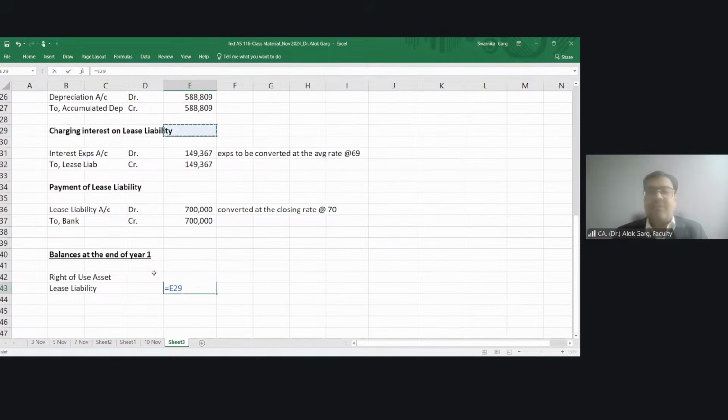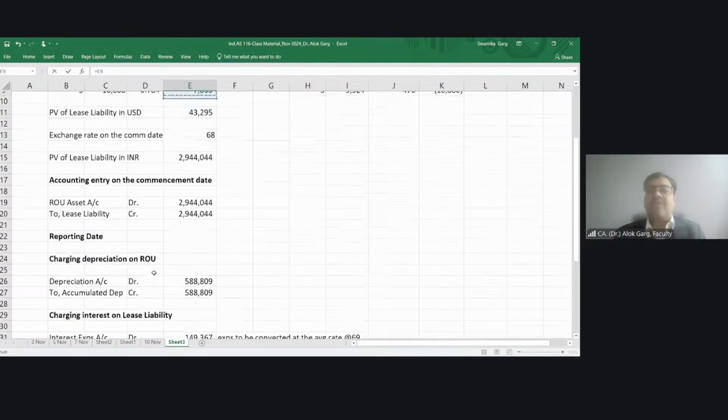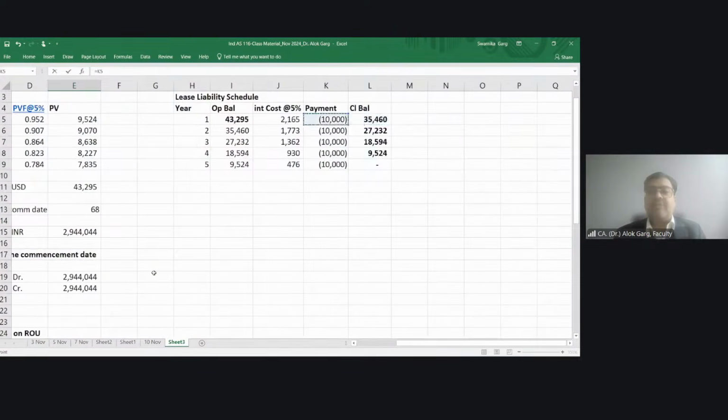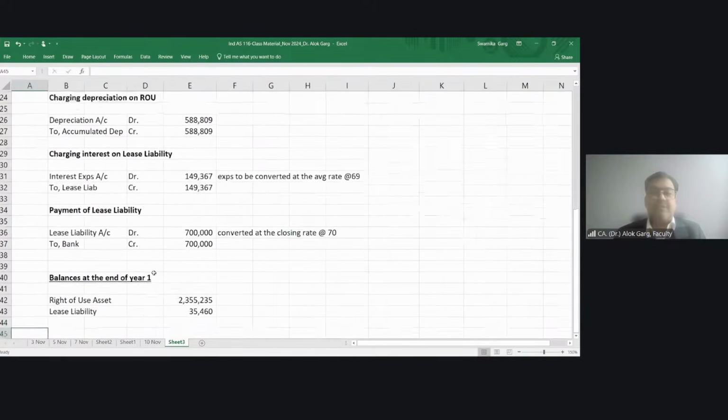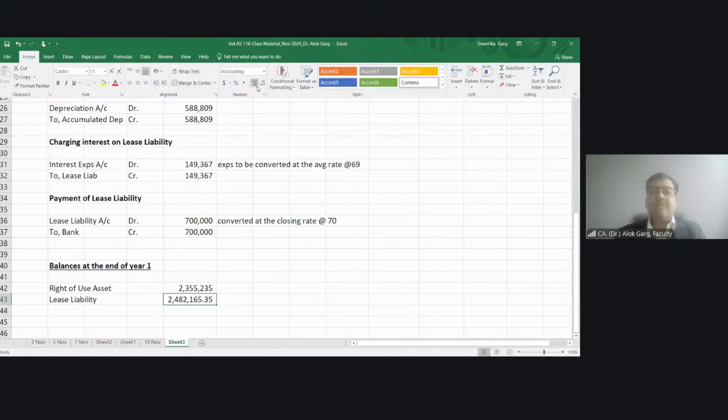Simple. What is my lease liability in US dollars? My closing liability in US dollars is 35460. And this lease liability has to be converted at which rate? Converted at the closing rate, on the date of the balance sheet, the date of reporting? Yes or no?